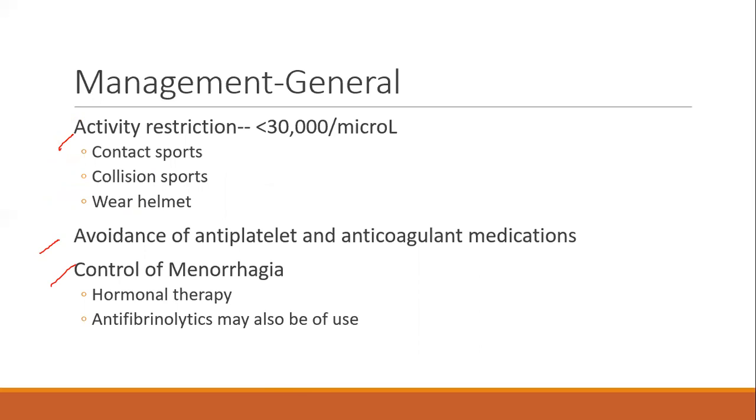Activity restriction especially is advised at a platelet count of less than 30,000. Contact and collision sports are especially avoided, and insist on them wearing helmets, because what you are trying to prevent mainly is intracranial hemorrhage, and that is what you are worried about, isn't it? Even though you worry about it that much, the incidence of intracranial bleed in a classical case of ITP is less than 1%. It ranges around 0.1 to 0.6%, depending upon the study. Apart from intracranial bleed, you do not want this child to have intra-abdominal bleeding either. Because of these reasons, activity restriction is advised.